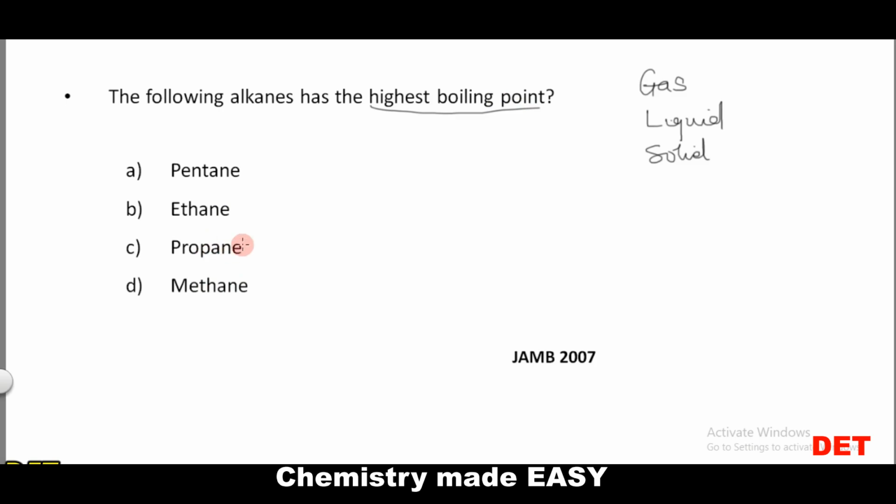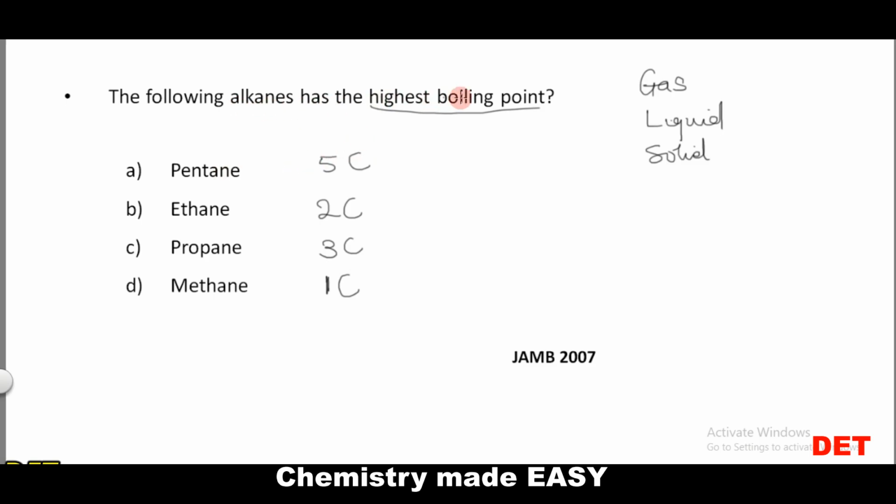If you look at this, the highest member here is pentane, the fifth member. Ethane is the second member, propane is the third, and methane is the first. Methane has just one carbon, ethane has two, propane has three, and pentane has five carbon.